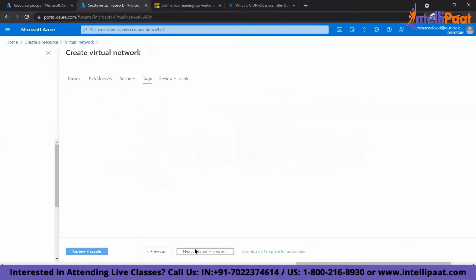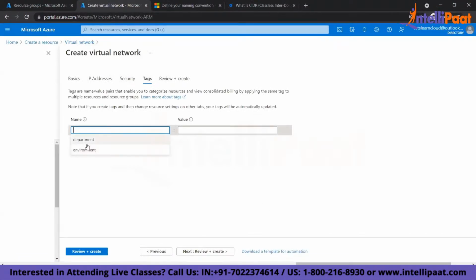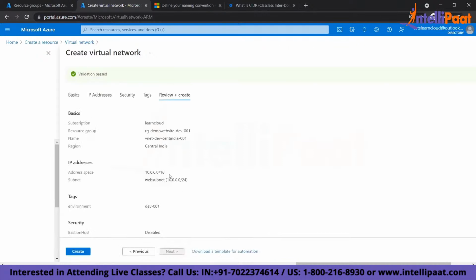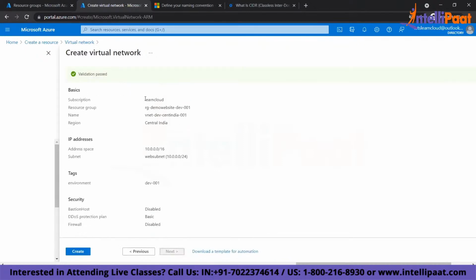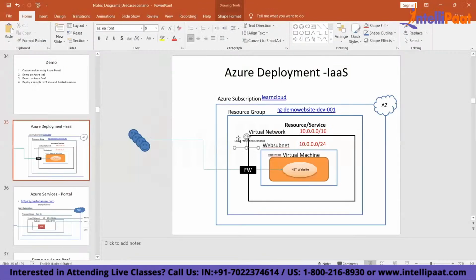Next, moving on to the tag. I'm selecting the tag which I've created earlier, so that I tag all the resources with my key-value pair. Here is my virtual network name, location, resource group, subscription, IP address, subnet, and environment. For the protection plan, the basic DDoS plan is enabled by default. Bastion host and firewall we haven't enabled, so I'll remove them.